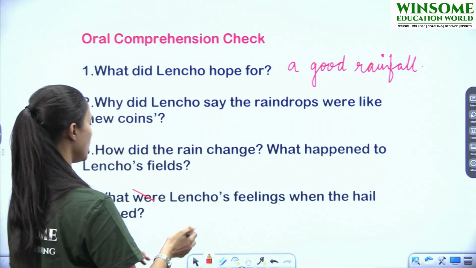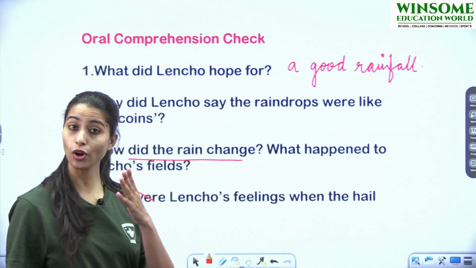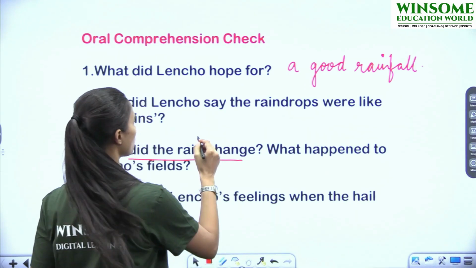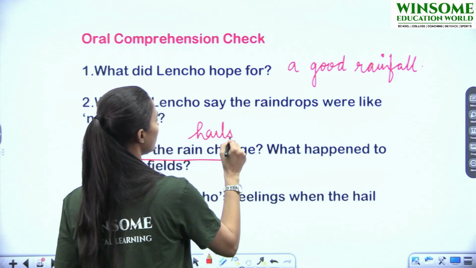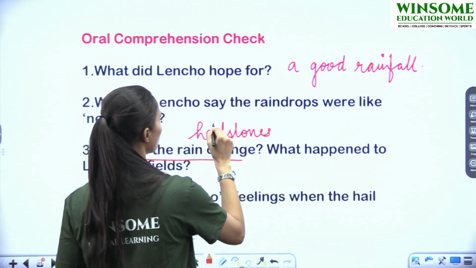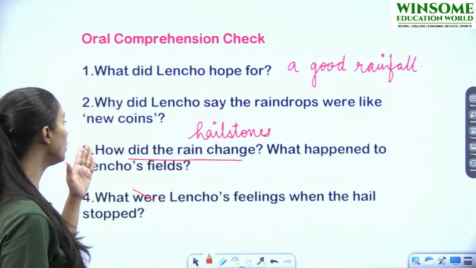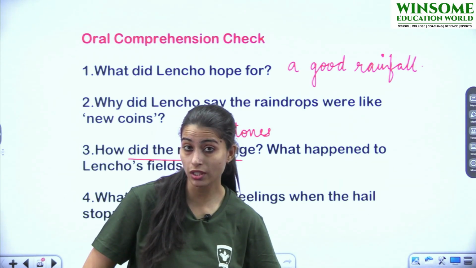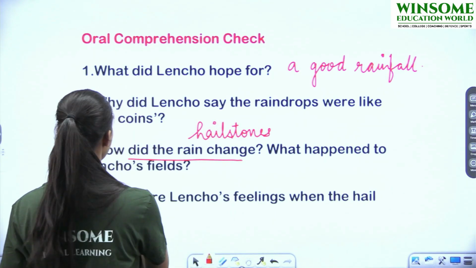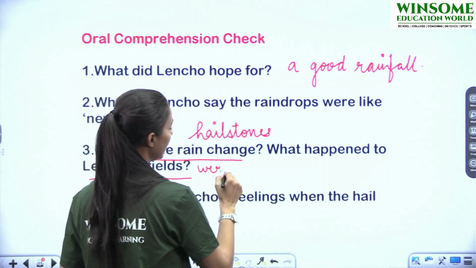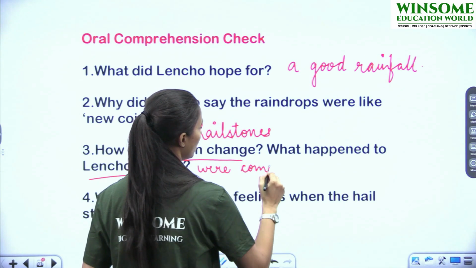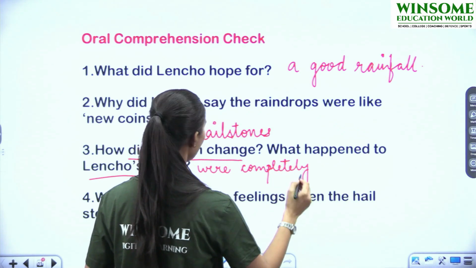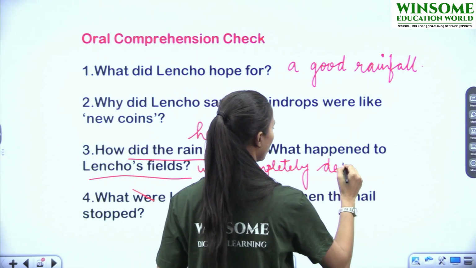How did the rain change? कैसे change हो गई rain? Of course, you know the answer to this also. The rain changed to hailstones. Okay? किसमें change हो गई थी? It changed to hailstones. What happened to Lencho's fields? क्या हुआ Lencho की fields का? Were they in a good condition? No. So you know it. Lencho's fields were completely destroyed. These are in-text questions. So इनके answers भी काफी brief होते हैं. All right? Were completely destroyed.